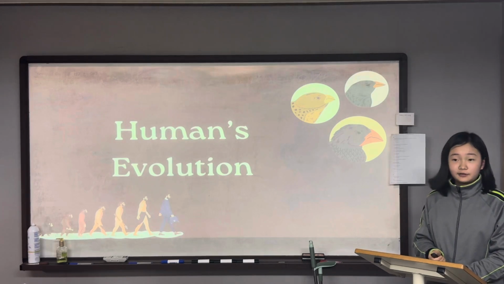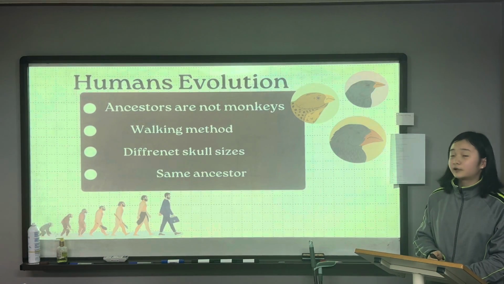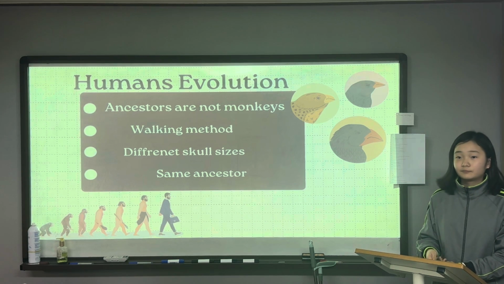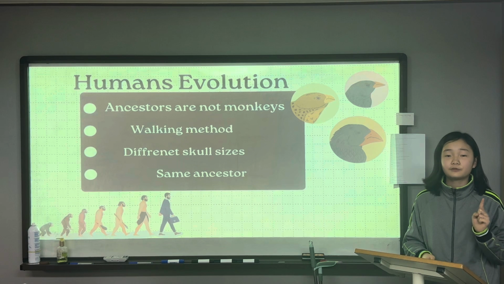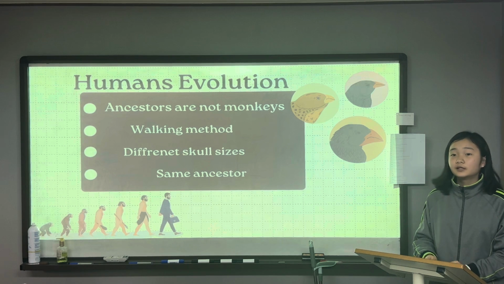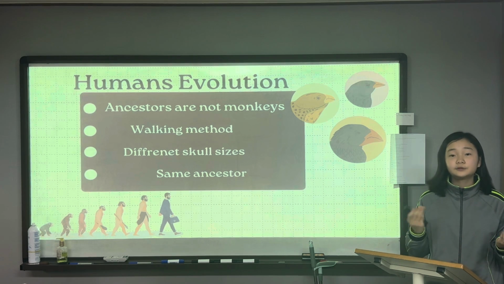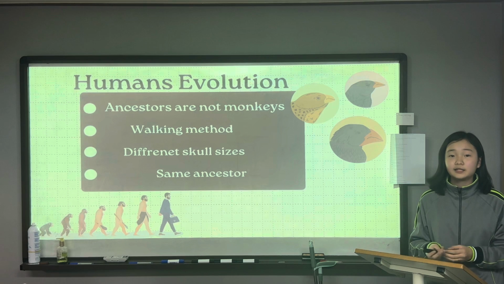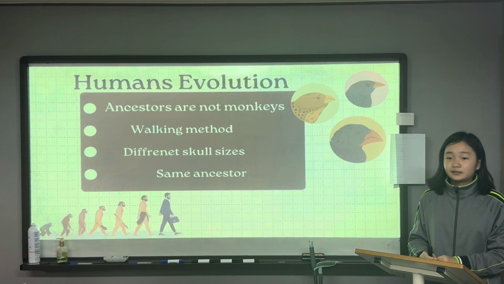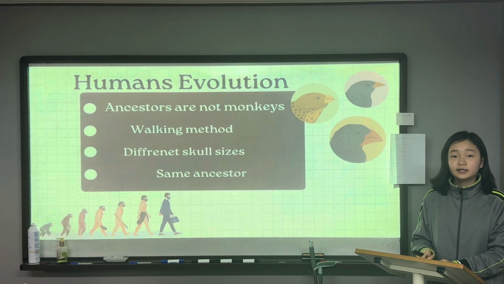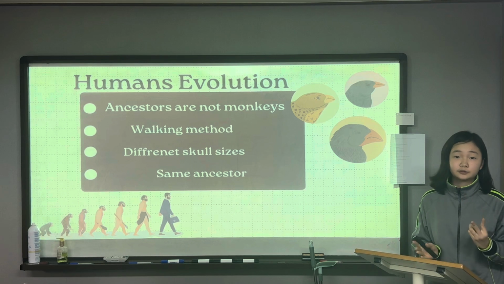Let's look at humans' evolution. This might be surprising, but some scientists claim that monkeys are not our ancestors. There are mainly 2 reasons. First is the difference in how we and they walk, and the second is the size of our skulls. First, the way we walk. As you know, we walk on 2 feet, and monkeys and chimps usually walk on 4. I know you might have seen videos of monkeys running around on 2 legs and stealing bananas, but their pelvises aren't suited for this. And if they're really our ancestors, then it might have been more suitable for walking on 2 feet.